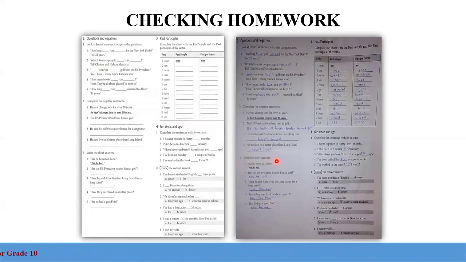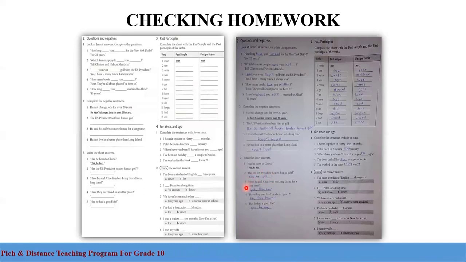So we go to number 3 here. Write a short answer. The first one has been done for us. Number 1, has he been to China? Yes, he has. Number 2, has the US president beaten him at golf? No, he hasn't. Not he has not, okay? Hasn't. This one we don't use isn't, okay? We use hasn't.